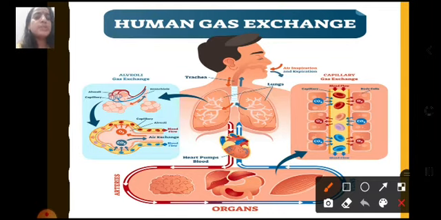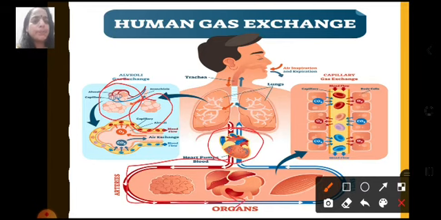Bronchi then divide into finer tubes, bronchioles, and bronchioles finally end in alveoli, and these alveoli are the primary site of gaseous exchange. Now we all know that the alveolus is surrounded by capillaries. These blood capillaries take in the oxygen that is present, and it is transported first to the heart. Heart then pumps this oxygen rich blood to all the different parts of the body.